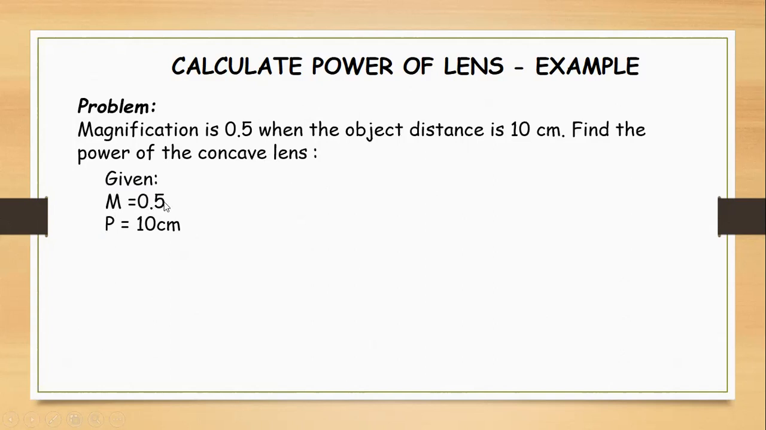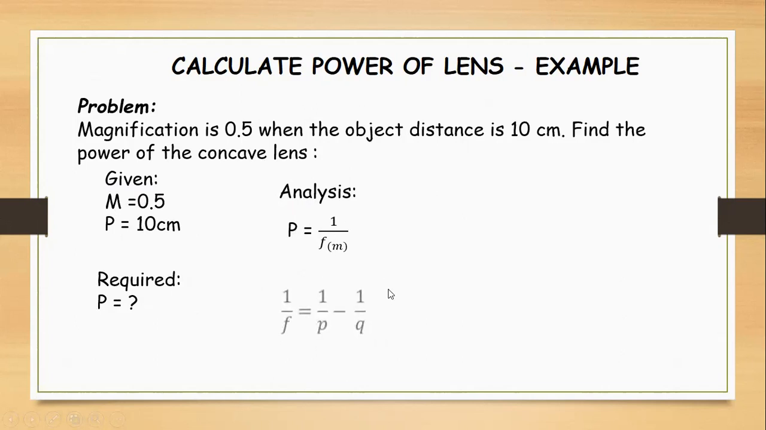Now m is equal to 0.5 and object distance p is 10. Required is the power of the lens. We know that power is equal to 1 upon focal length in meters, but the focal length is not known, so I need to apply the formula 1 upon f is equal to 1 upon p minus 1 upon q.